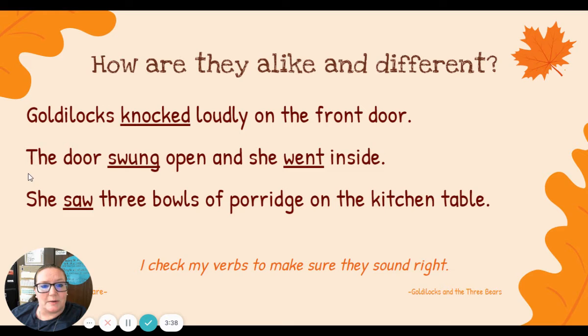So we have some irregular verbs in our sentences. Swung, went, and saw are all irregular verbs. Knocked, that one is a regular verb.